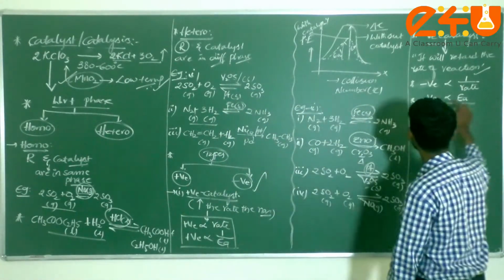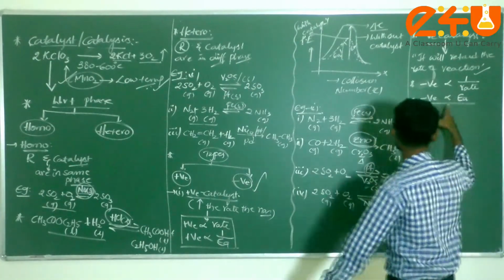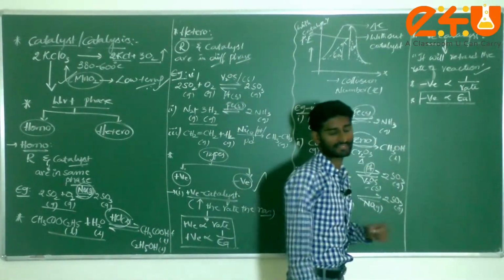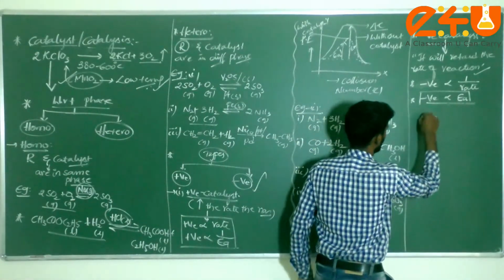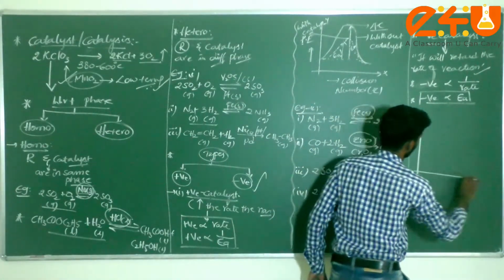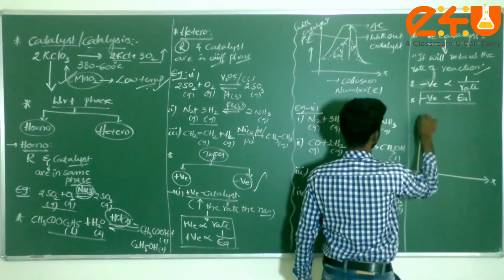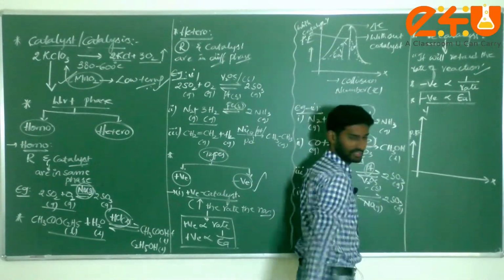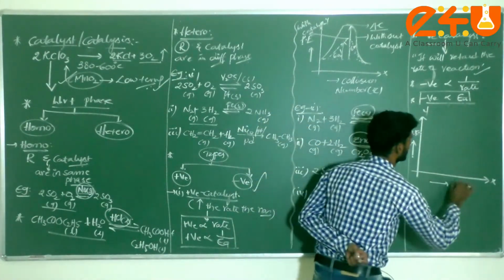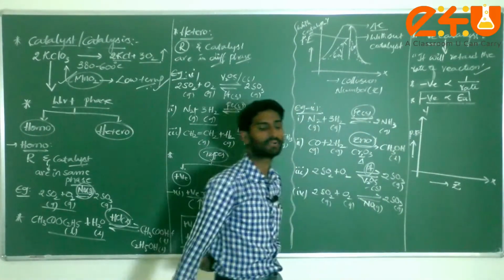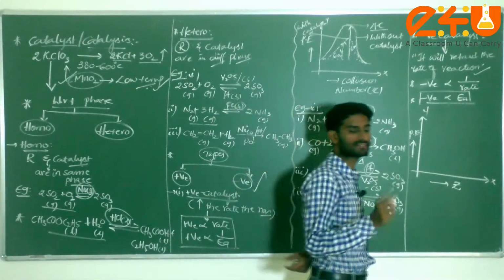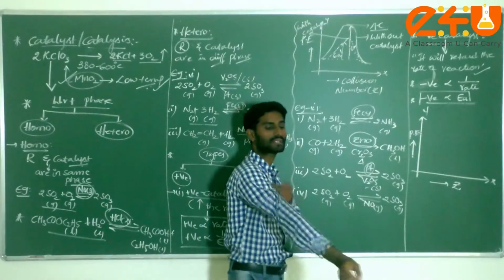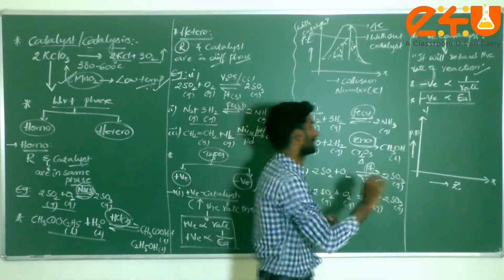Now, how are we explaining this point? The negative catalyst is directly proportional to activation energy and inversely proportional to rate. Let me explain with respect to one graph. If you take it here, I can consider this as potential energy, and this as the collision number. The number of collisions which take place per second is known as the collision number. We studied this in chemical kinetics, in collision theory.